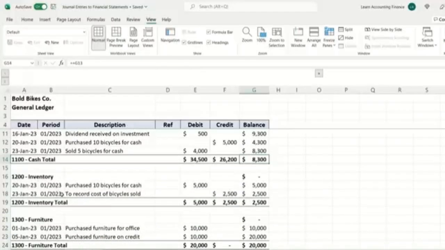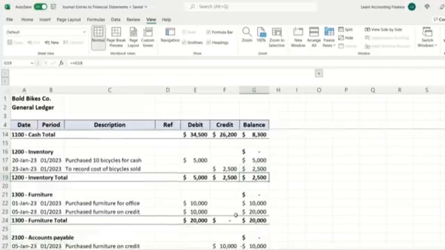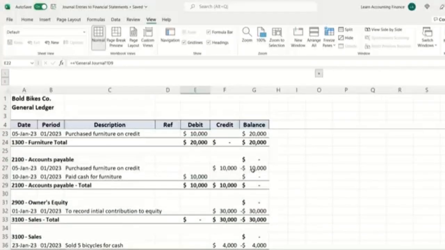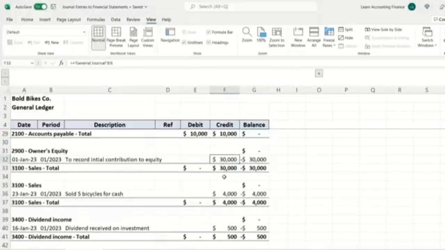The same for inventory. It started with nothing, but then $5,000 worth of inventory was added. Half of that was sold, so you have now the balance of $2,500 at the end of the month. Furniture was purchased twice, $10,000 each time, so we have $20,000 balance. You can always see in the general ledger what amounts were debited and what amounts were credited. The same for accounts payable. We started, there was a balance, but it was already paid off during the month, so the closing balance is zero. Owner's equity at the start of the business, $30,000 were deposited. No change in there. The owner's equity usually remains the same unless any changes are made by the owners of the business.